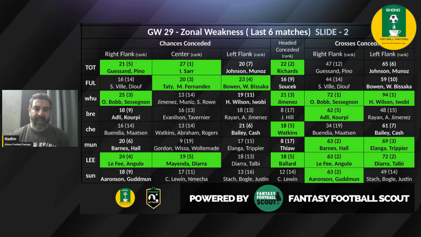Moving on to the next slide, and there's a little bit more green than usually we tend to see on the second slide.